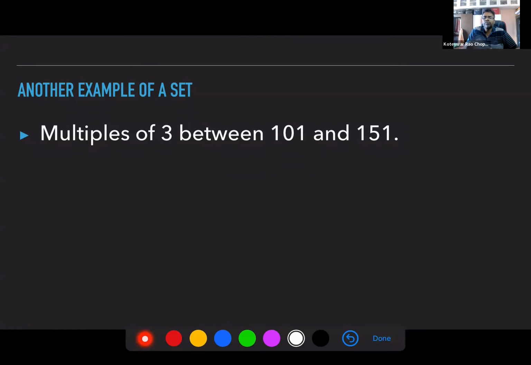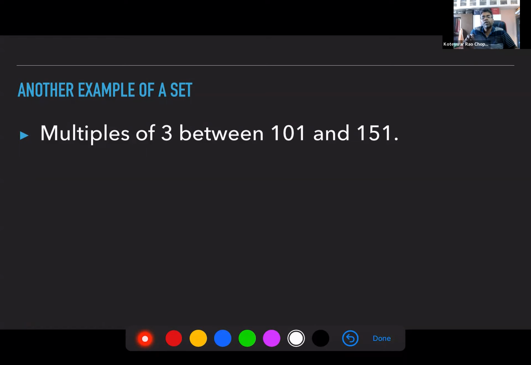If a number has to be in the set, it must be divisible by 3. If it is not divisible by 3, you don't put it in the set. So you know on what basis you are selecting an object or an element to be in the set. Here, words like object and element refer to what you are putting in the set.